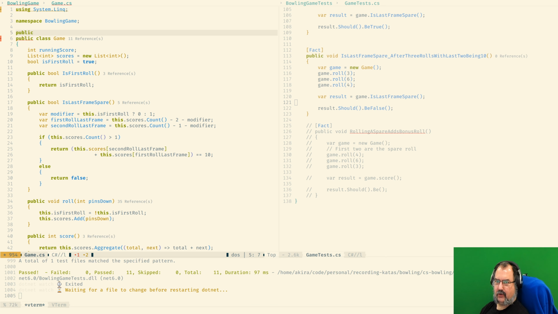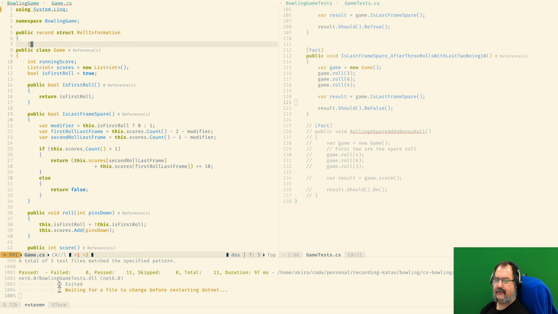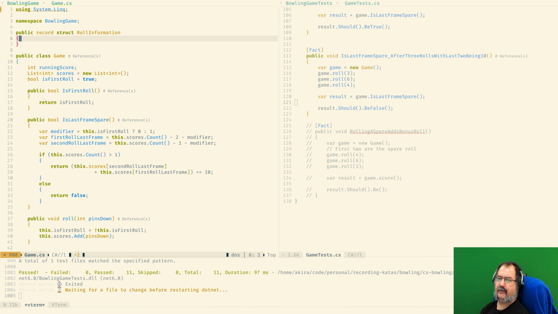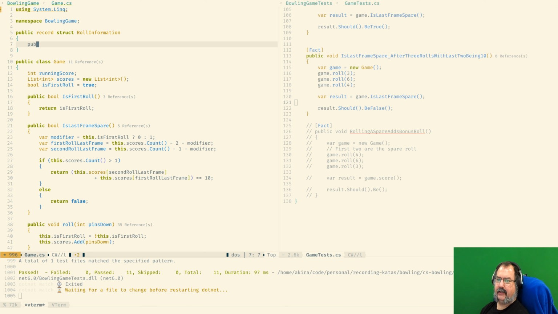Let's see if this works. We have said that we want to keep two pieces of data, yeah? One is the pins that are down, which we know is an integer, pins down.